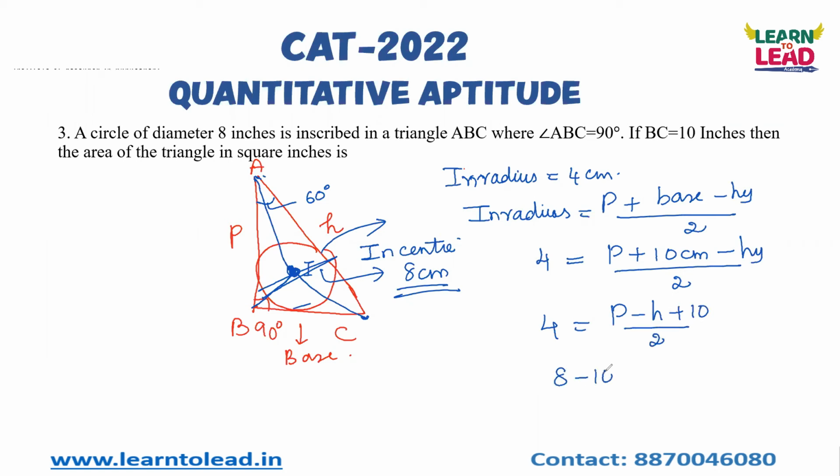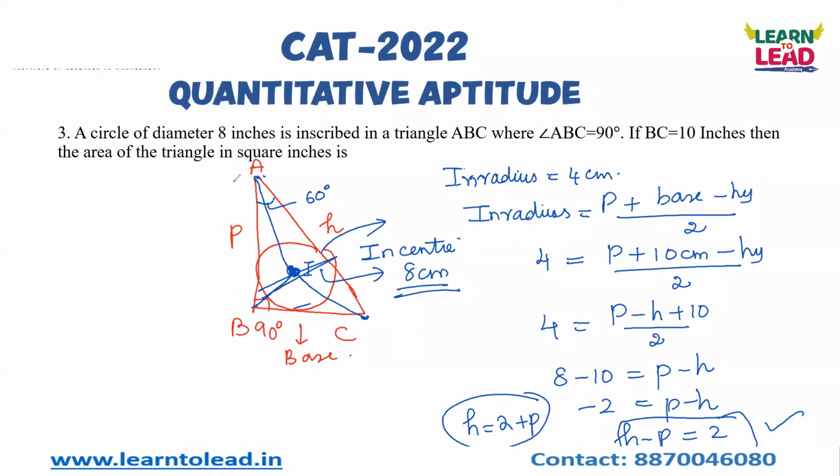So 8 minus 10 is equal to P minus H. So minus 2 is equal to P minus H, or H minus P is equal to 2. Take this as one equation. H is equal to 2 plus P.